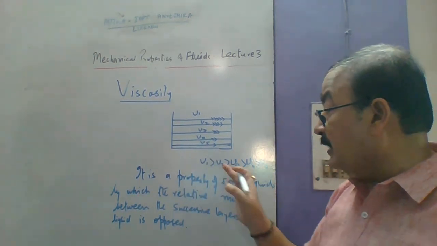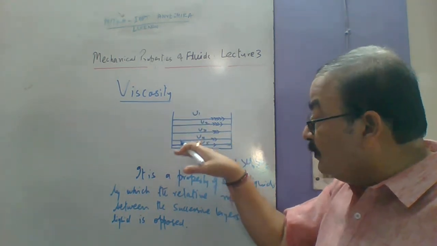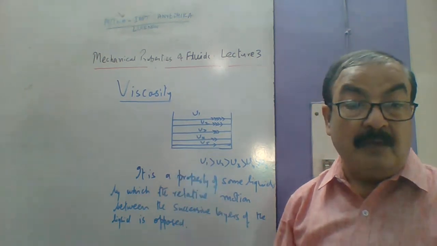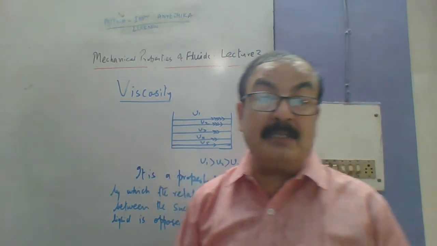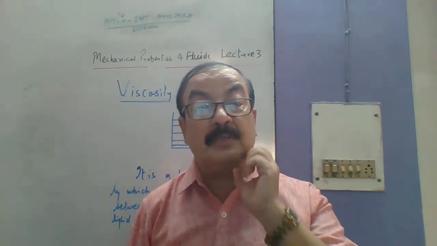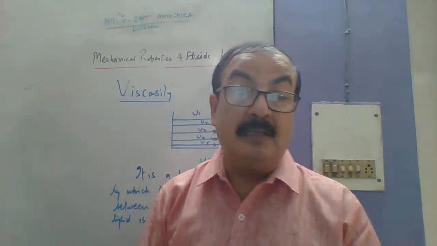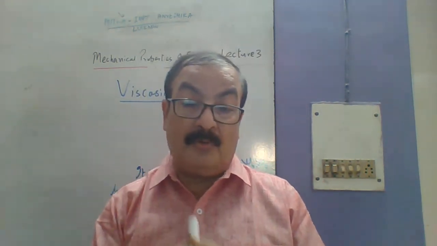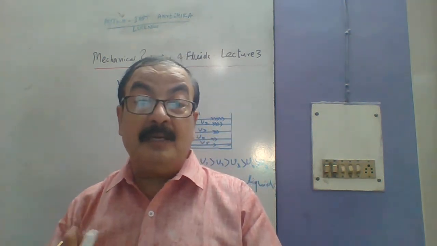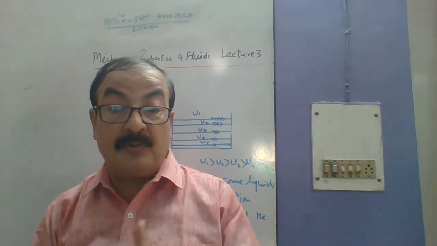By which we have determined that as we are moving deeper in the liquid, the speed is reduced. Whenever some speed is reduced, what is the general observation? We can only consider that the cause is that there is at least some sort of resistance, some sort of force of opposition which can oppose the motion. Okay, and here it is the force of viscosity which opposes the motion. It is the force of viscosity.